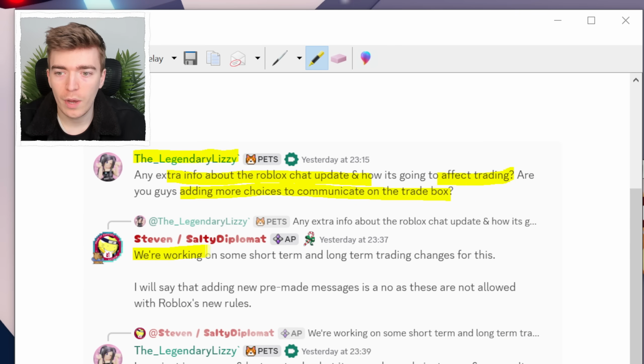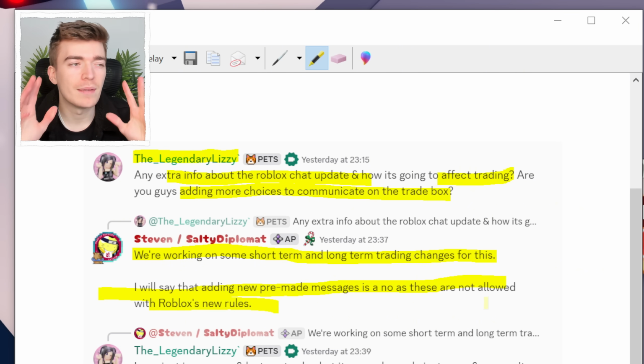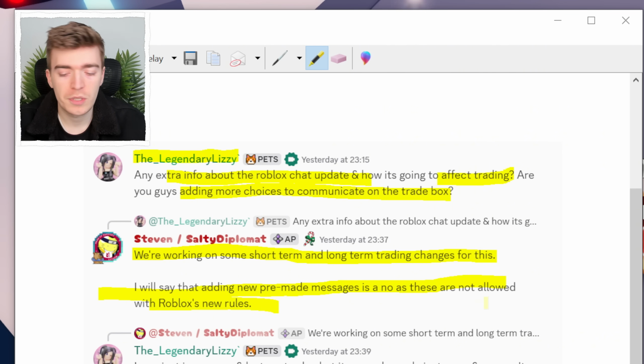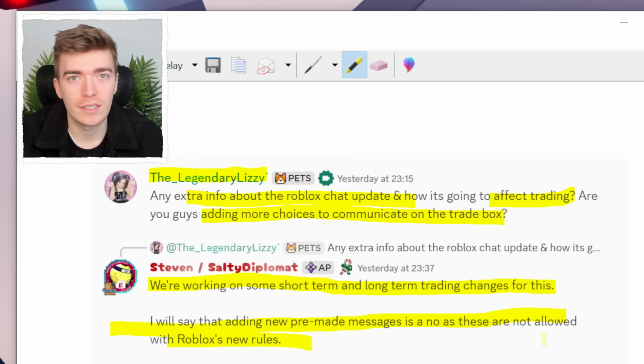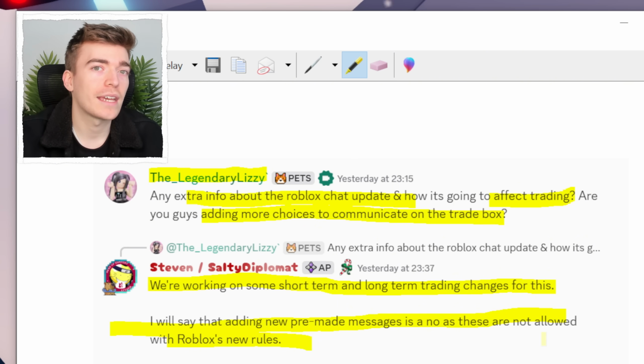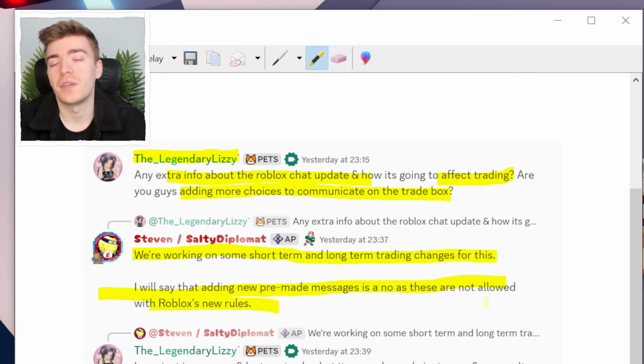He said, we're working on some short-term and long-term trading changes for this. I will say that adding a new pre-made message is a no, as these are not allowed with Roblox's new rules. That would basically be bypassing the whole Roblox chat features which are implemented there for safety reasons. Again, this is not Adopt Me's choice. Obviously, it's going to negatively impact the trading system inside of the game, and it will negatively impact pretty much every single Roblox game. But in the good news, it does produce child safety, which honestly is probably the most important and significant thing about this.